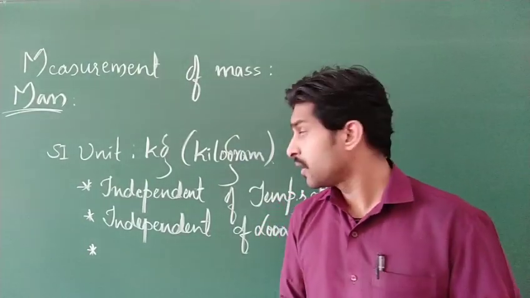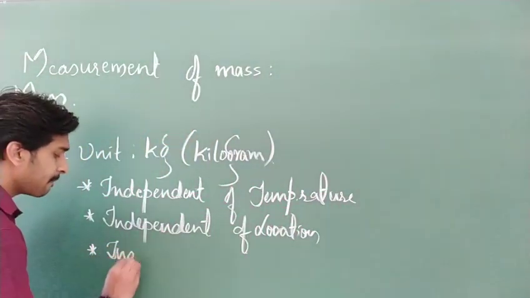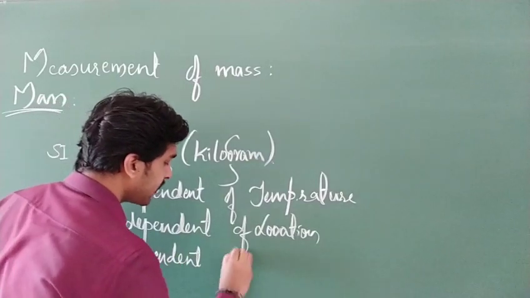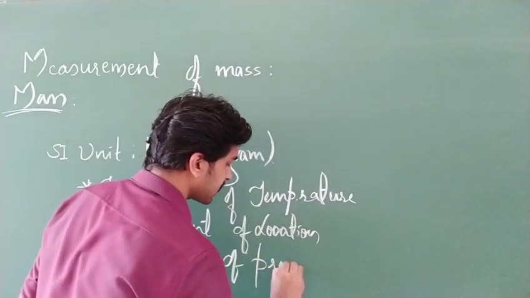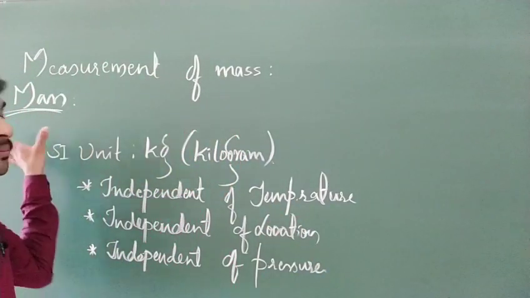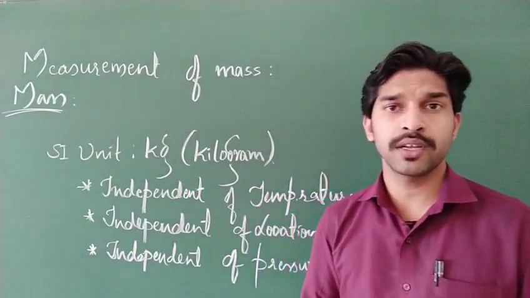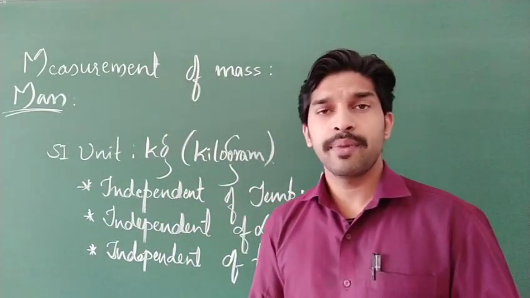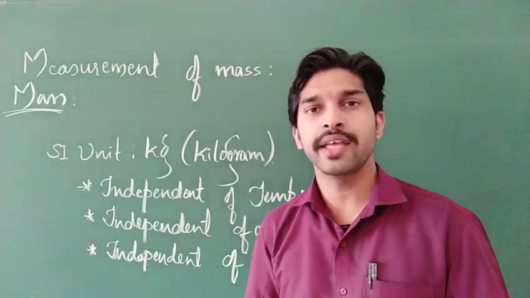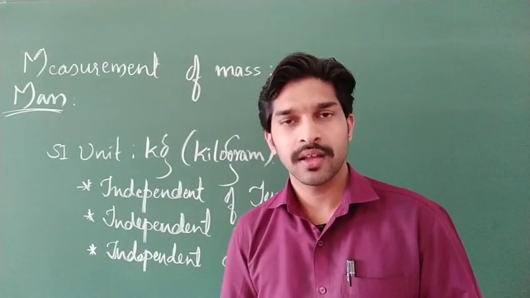And one more thing, mass is independent of pressure, correct? So first of all, mass is a basic property of an object, and it is independent of location, temperature and pressure. And the SI unit for mass is kilogram, kg. Clear?